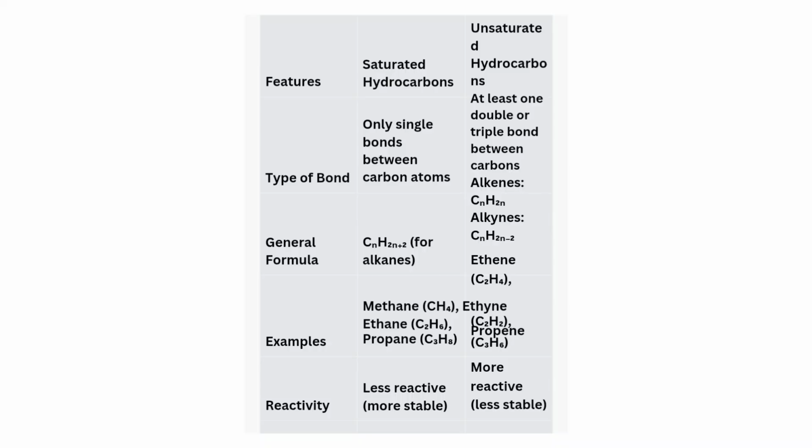The general formula for saturated hydrocarbons is CnH2n+2, for alkenes it is CnH2n, and for alkynes it is CnH2n-2. Examples for saturated hydrocarbons are methane, ethane, propane, etc. And for unsaturated, ethene is C2H4, and ethyne is C2H2.